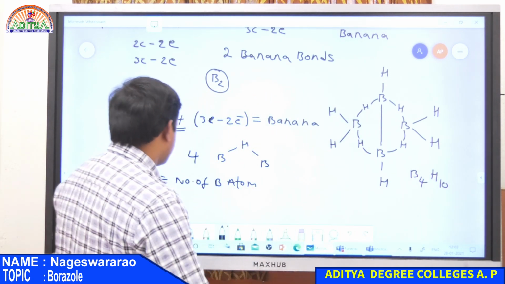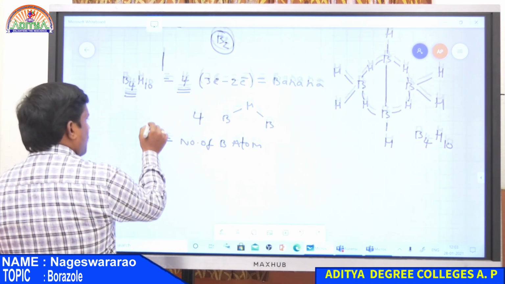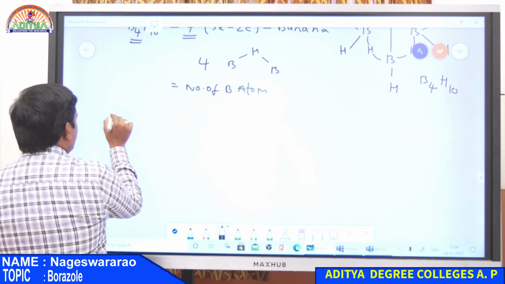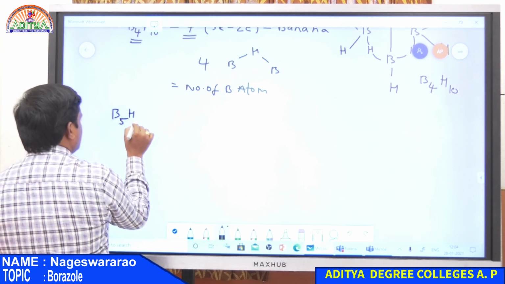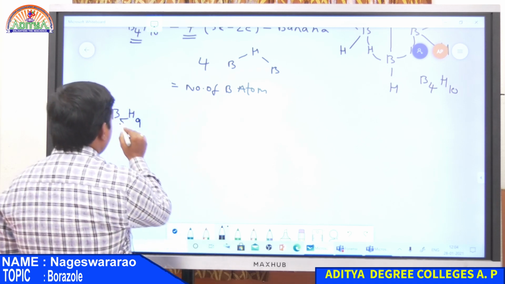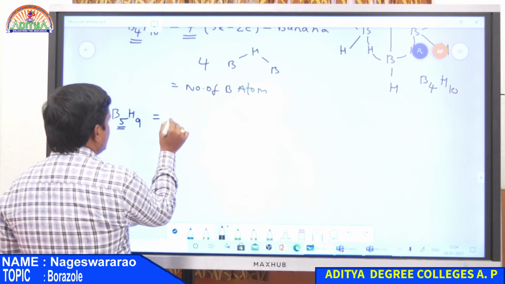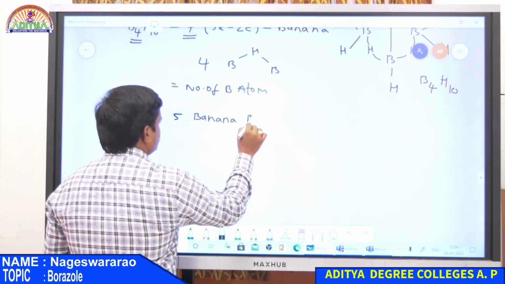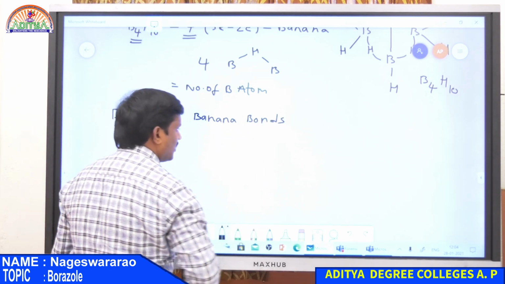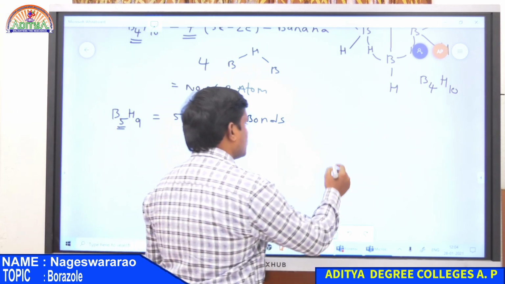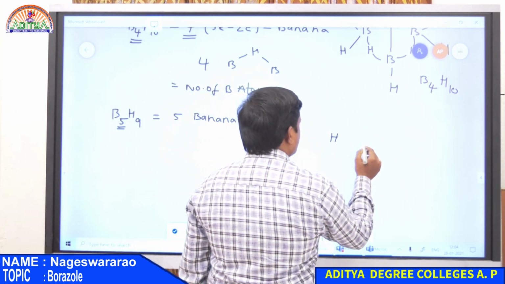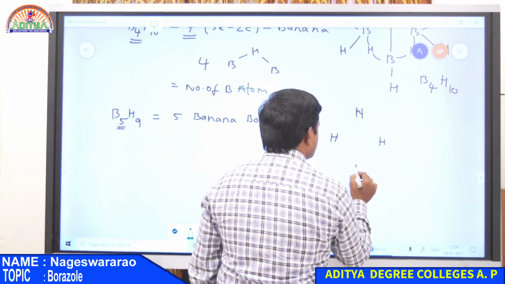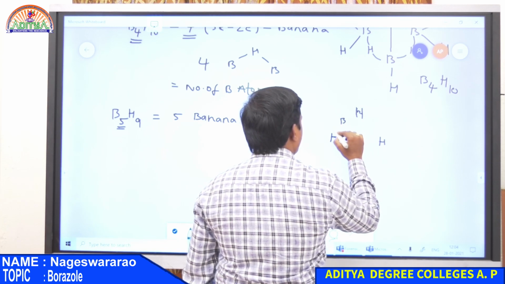And the third one is pentaborane. In the case of pentaborane, the formula is B5H9. It has 5 boron atoms, that is why it has 5 banana bonds. These are represented using this structure. So 4 hydrogens, and in between hydrogens boron atoms like this.